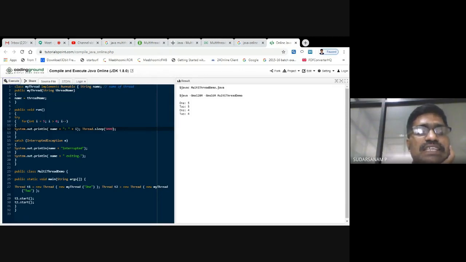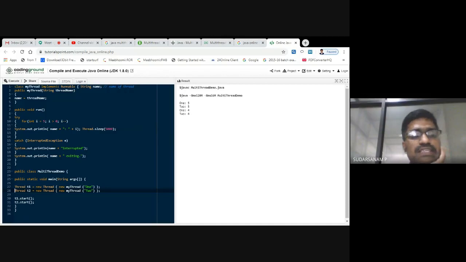That is the sleep. See here is public void run. Only public void run is there. Here, after creating the thread T1, next is just T1 dot start, then T2 dot start. Here we are calling the start function, but here there is no start. Only void run is there, isn't it?